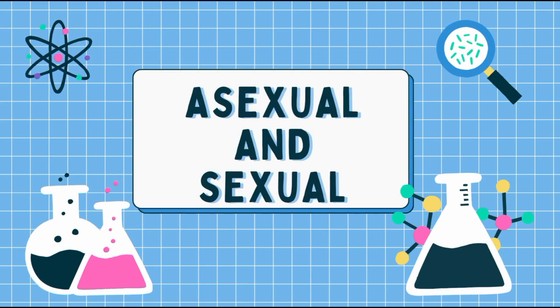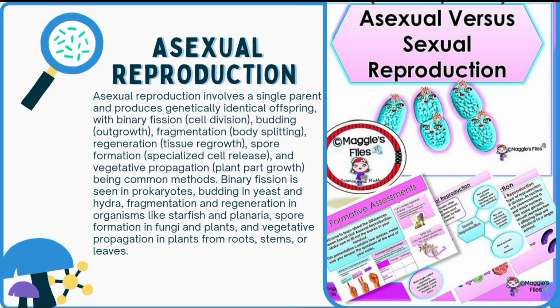Asexual and sexual reproduction. Asexual reproduction. Asexual reproduction involves a single parent and produces genetically identical offspring, with binary fission or cell division, budding or outgrowth, fragmentation or body splitting, regeneration or tissue regrowth, spore formation or specialized cell release, and vegetative propagation or plant part growth being common methods.